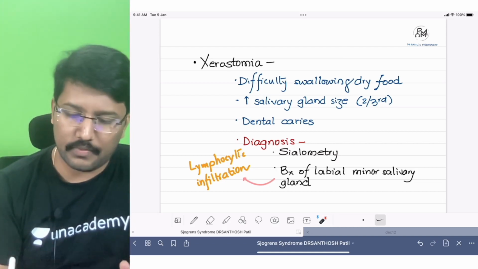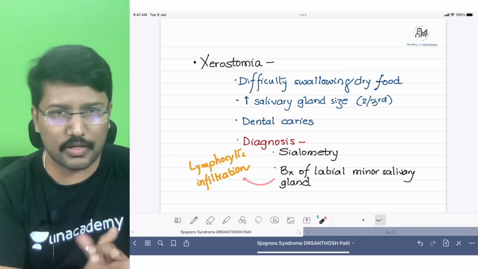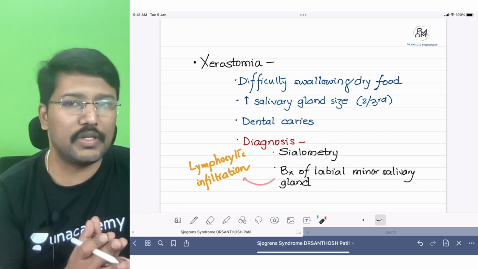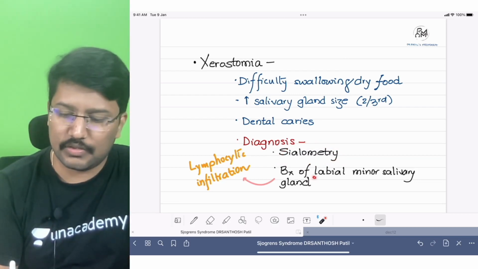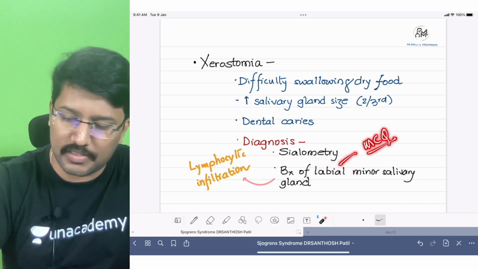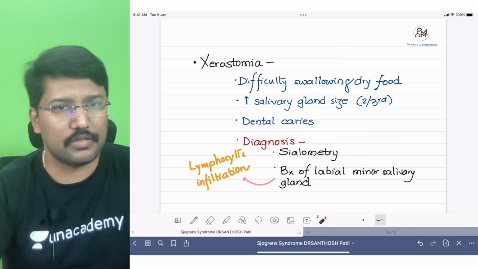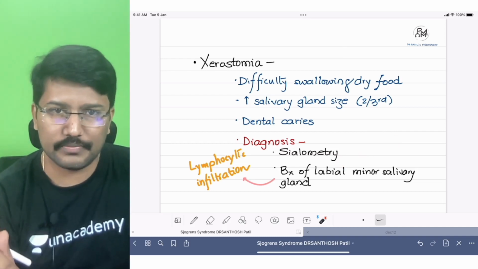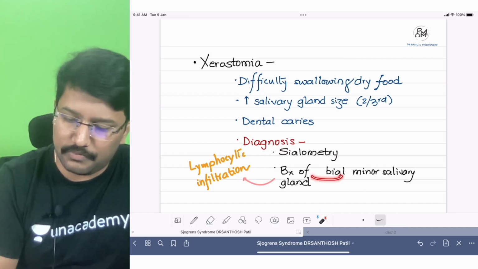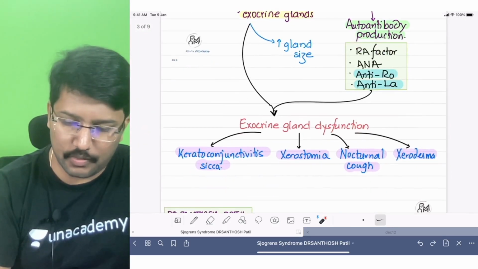How do we diagnose? We can do sialometry. Okay. There are now ultrasound, MRI and CT-based sialometry tests available. You can do a sialometry for the diagnosis. And you can also do a biopsy of the minor salivary glands. So you can take a biopsy from the lip, labial biopsy, and this is an important MCQ point. What is the preferred site for biopsy in case of Sjogren syndrome with xerostomia? Not parotid. No major glands. We are mainly targeting the minor salivary glands. It is usually picked up from the lips, right? So remember that.